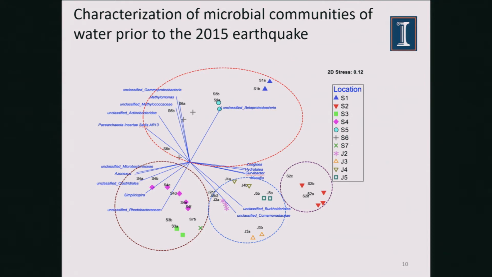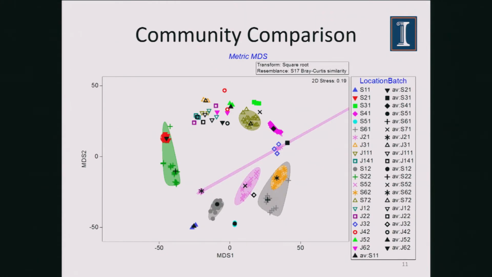Whereas the Kathmandu samples, even before the earthquake, were clustered in different regions, basically telling a story that even before the earthquake, the microbial communities were not very similar. So this is before the earthquake. What we did was analyze the samples right after the earthquake.